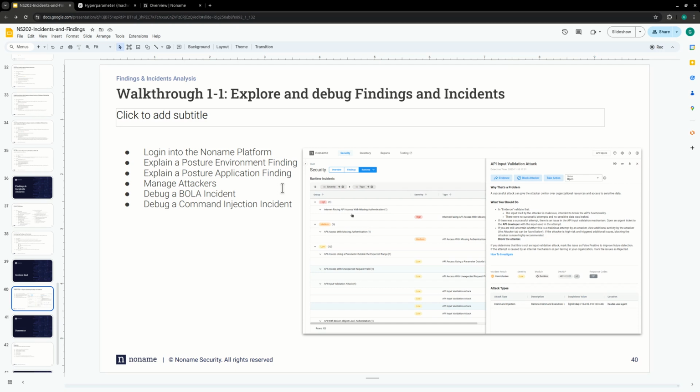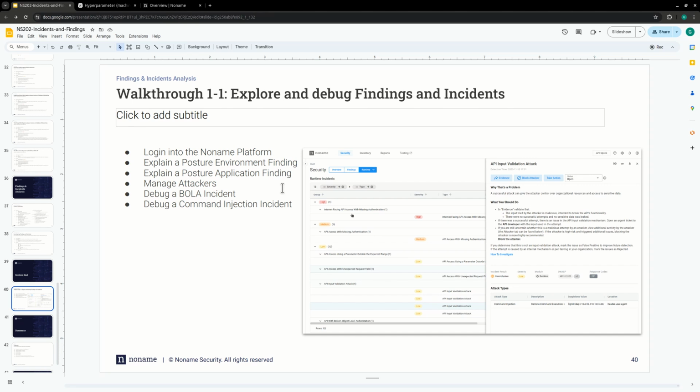We finished the posture environment finding. We finished the posture application finding. Now we're going to move into the incidents. And of course, we're going to take an attacker-centric approach in investigating individual attackers, incidents, and so on.